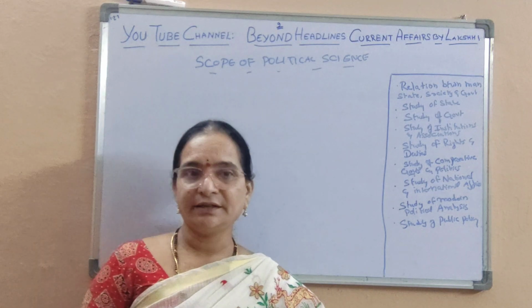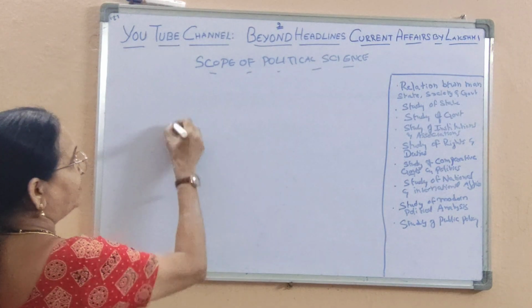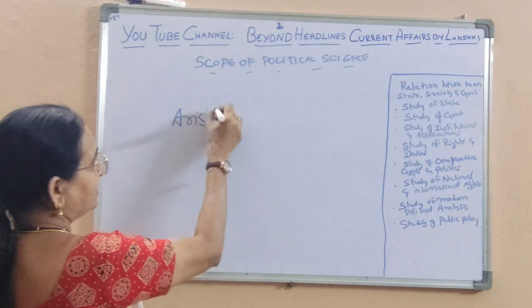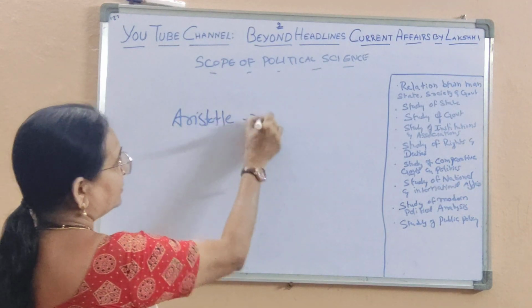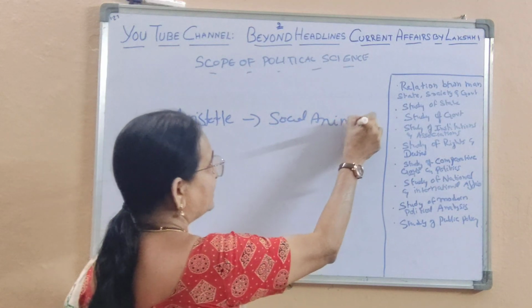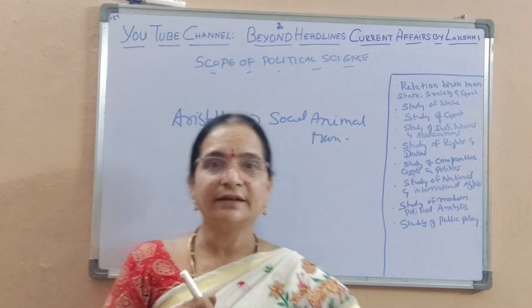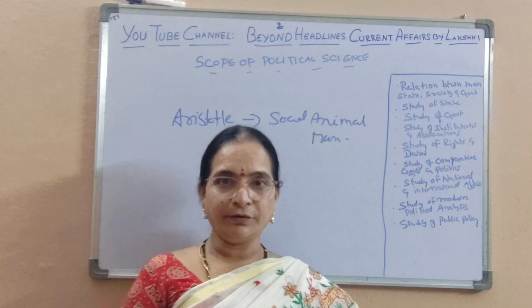So, man is a social animal. This statement was issued by Aristotle. Aristotle said that man is a social animal. That means man cannot live in isolation. Man needs the company of his fellow men.